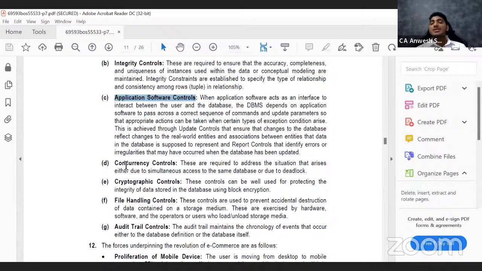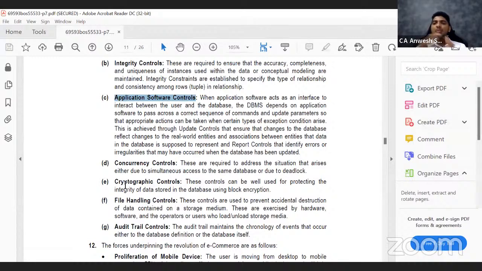Next is something called concurrency control. That simply means, let's say there is one data which is accessed by multiple people at once, and everybody is trying to update it simultaneously. Then what should happen? Your software should take care of it. For example, imagine there is one Tally in the server, and four other client systems are trying to access the same thing, and they're all trying to pass the journal entry. How this Tally should react to them is defined in the concurrency control.